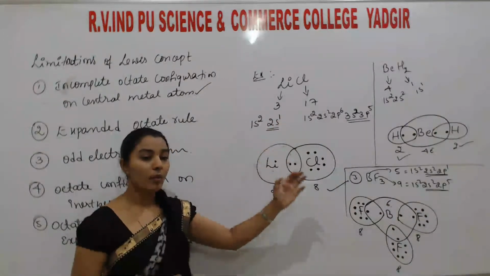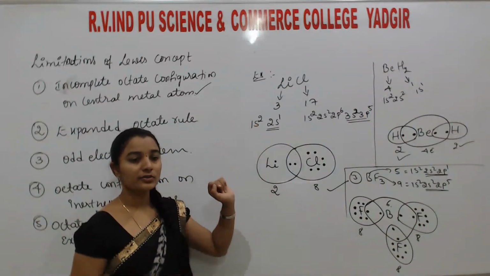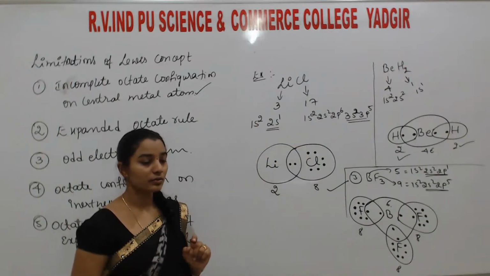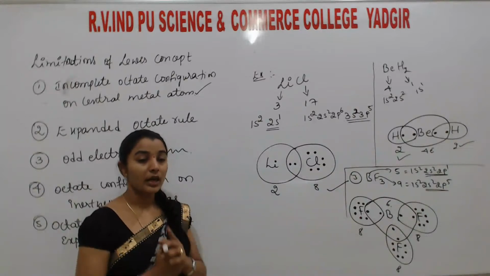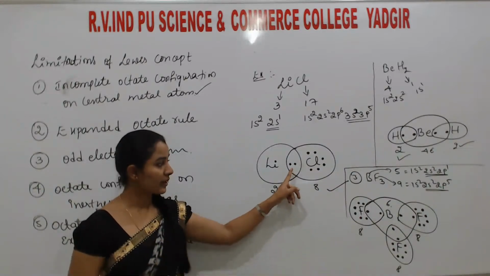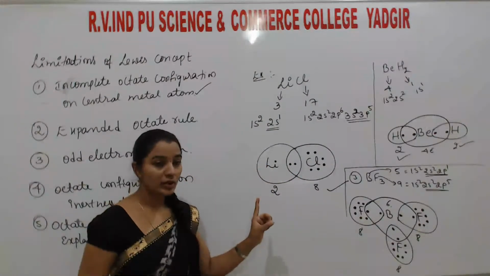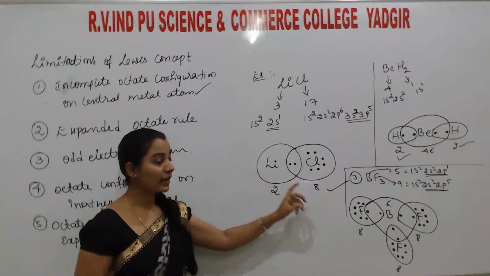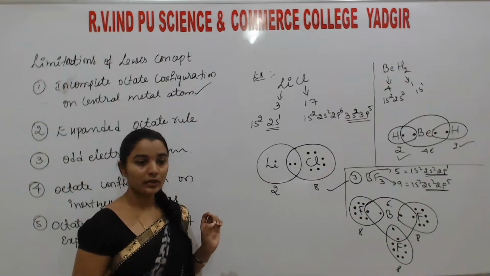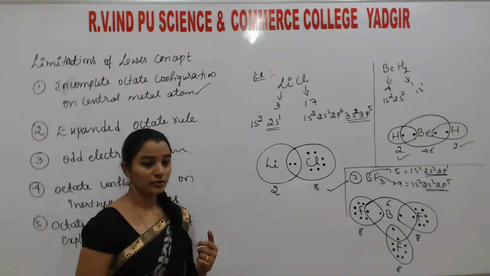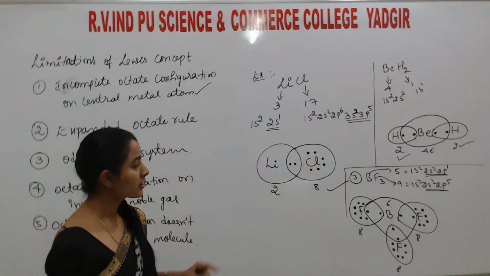Means lithium, beryllium, boron form stable compounds. Lithium chloride is also stable, beryllium hydride is also stable, and boron trifluoride is also stable, even though they are not satisfying the 8 electron system. So this Lewis concept fails to explain why these molecules are stable even though they are not exhibiting the 8 electron system. Understood? So this is one drawback. This Lewis concept fails to explain stability.